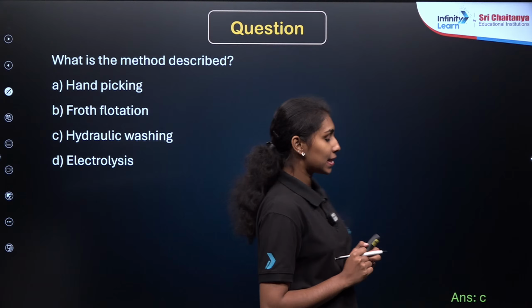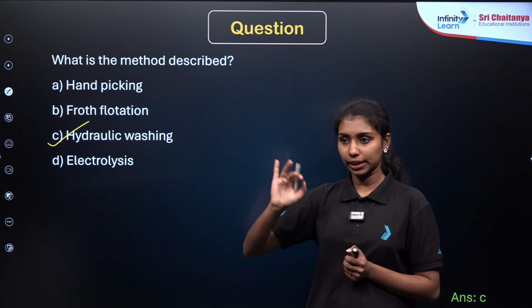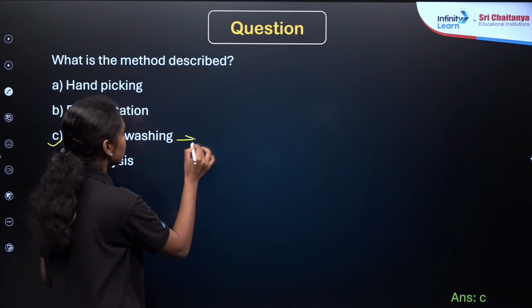Yes, option C is the correct answer, right? Hydraulic washing. As we already know, this is the method of washing with the water current, right? So generally it is used for the concentration of aluminium from the bauxite ore, right?